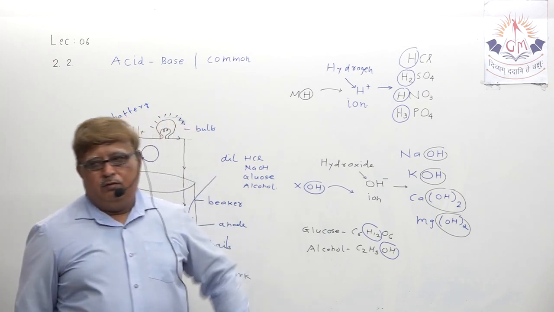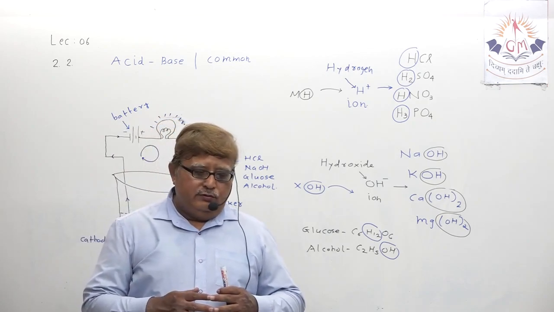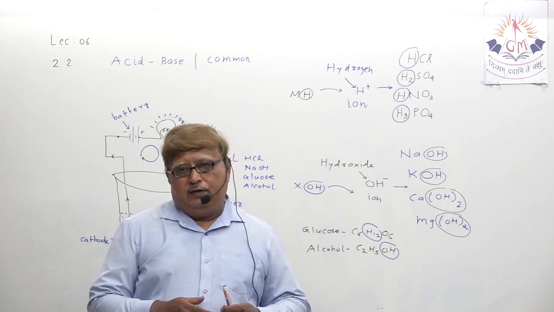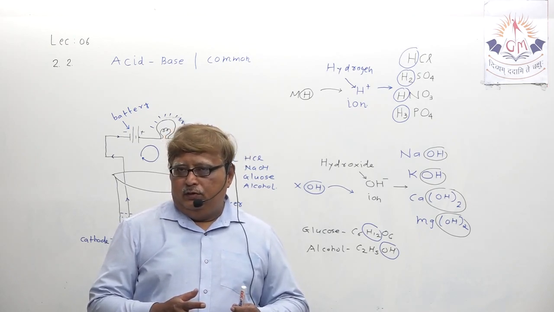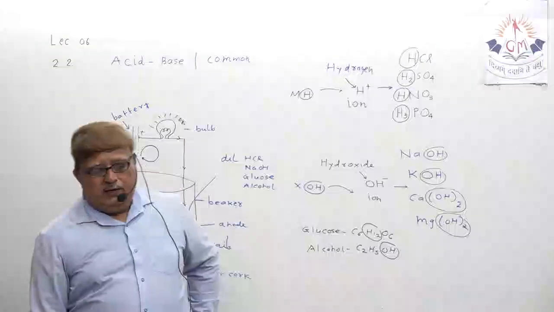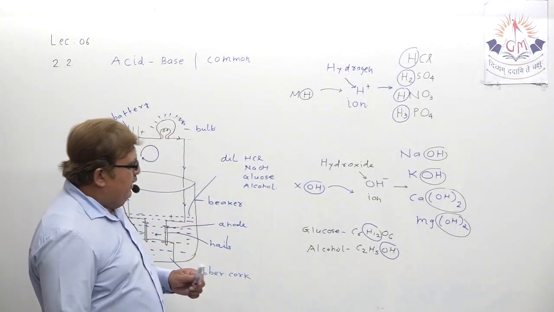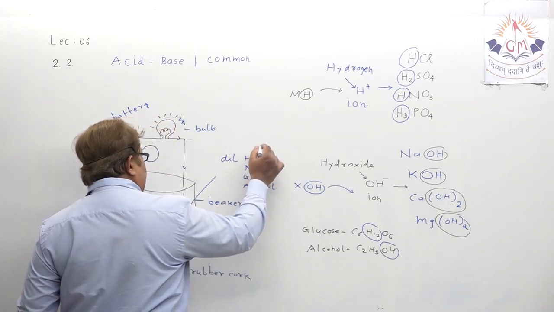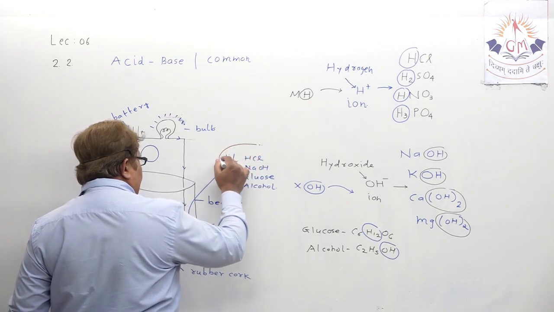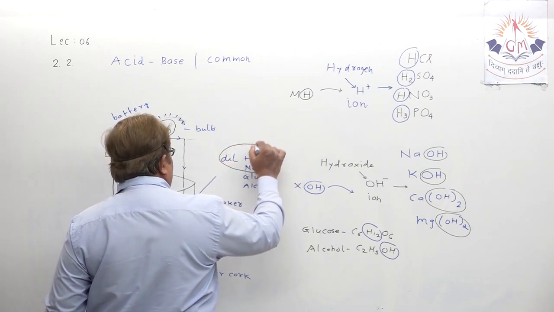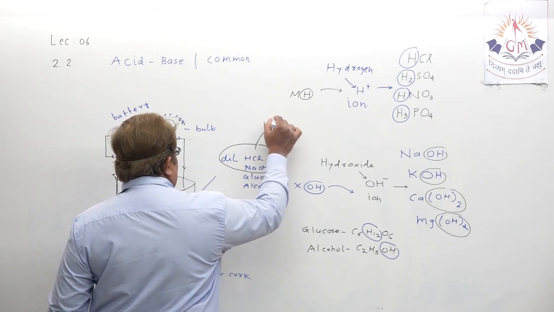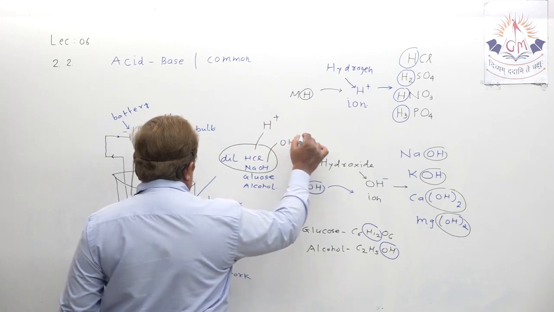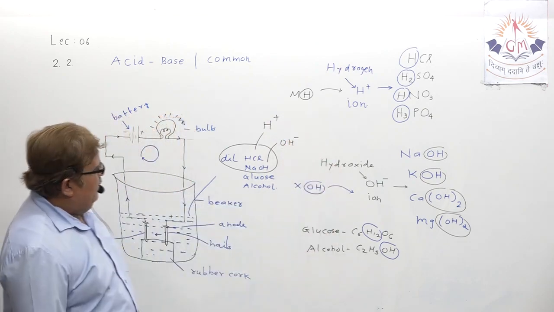And because they do not release H plus and OH minus ions, you can say that they are bad conductors of electricity. And this experiment proves that whenever acid and base are diluted, they release which two ions? Acid releases H plus ion and base releases OH minus ion.